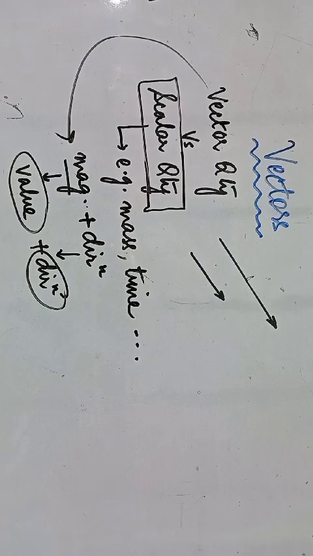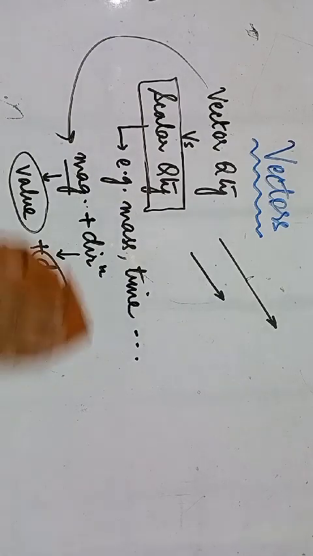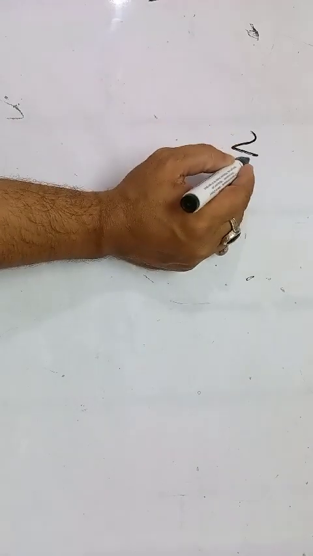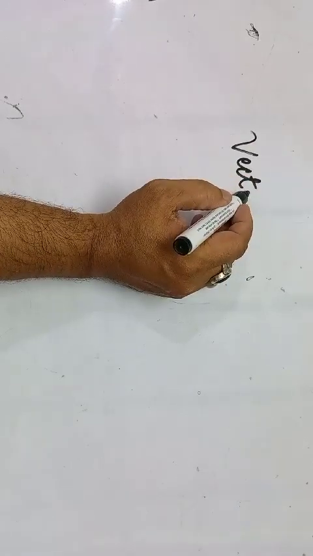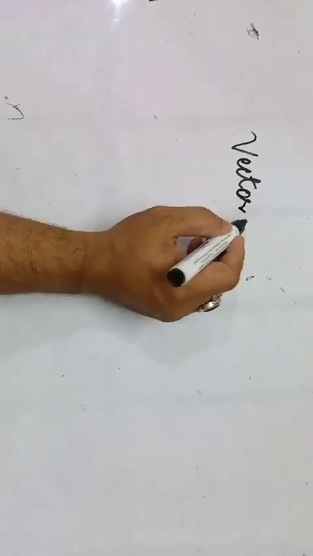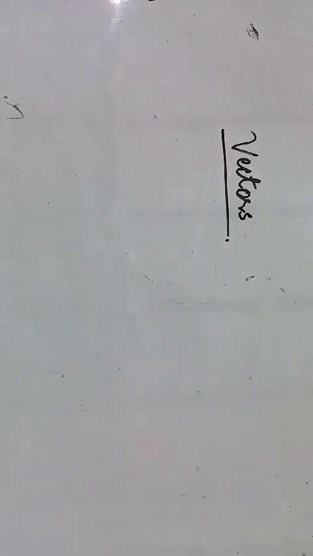Now coming down to the term vectors, what are vectors and what are the types of vectors, and so on and so forth. So let's talk about a few aspects of this as well. Majorly you will have this topic covered in 11th and 12th mathematics as well as physics, but just to give you a brief idea, at 9th and 10th level also.